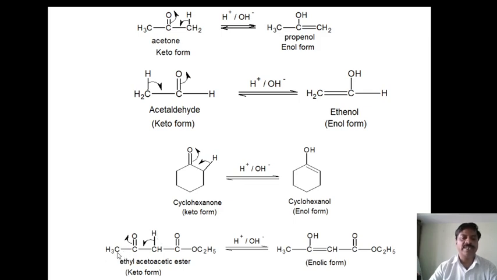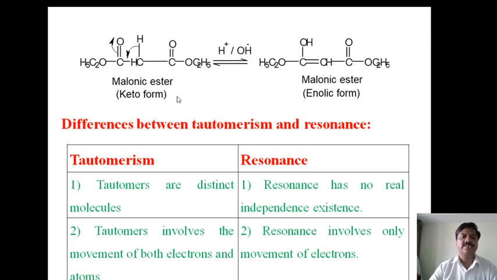Therefore, usually in ethyl acetoacetic ester, the migration of a hydrogen atom from this alpha carbon atom takes place instead of this carbon atom, under the influence of a proton, that is a base, or in presence of acid or base, to form the enol form. Another example, that is the last example according to your syllabus, malonic ester.